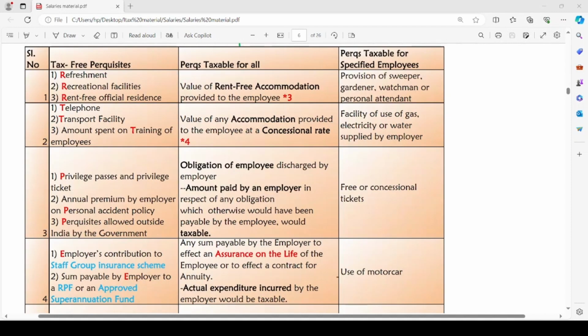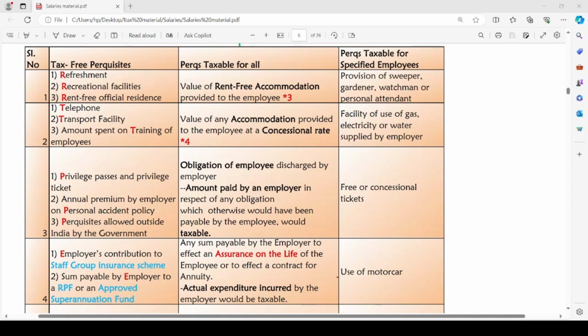Since there is a long list of tax-free perquisites, I have made a code, that is RTP cube, E square, C and SLM. You must know SLM as straight line method, right? So I hope it will be easy for you to remember what the tax-free perquisites are. The list of tax-free perquisites is RTP cube, E square, C and SLM.